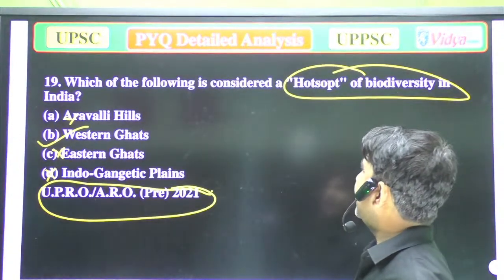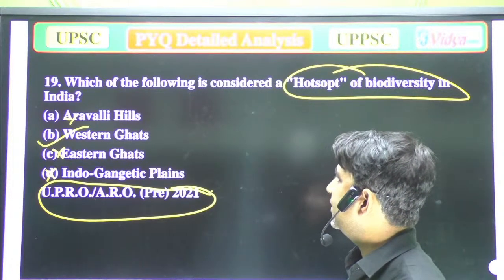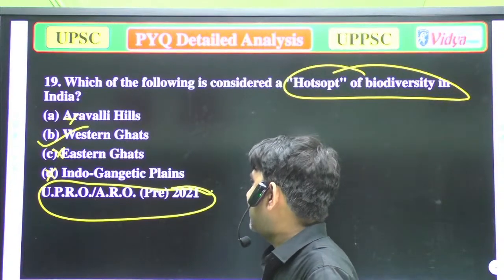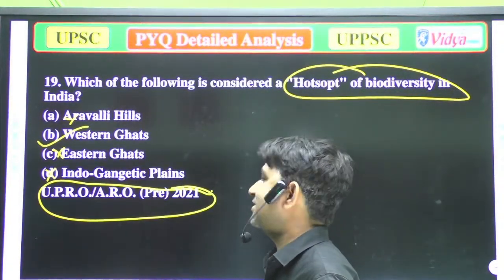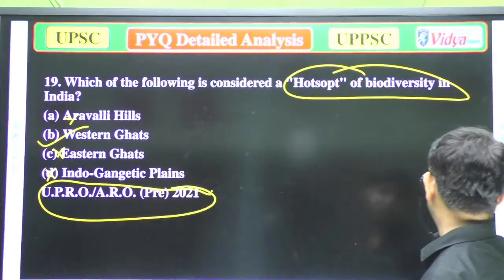Which of the following is considered as the hotspots of biodiversity in India? A, Aravalli Hills; B, Western Ghats; C, Eastern Ghats; and D, Indo-Gangetic Plains. So I have given the answer: the Western Ghats, which have the maximum biodiversity. Now we'll move to the next question.